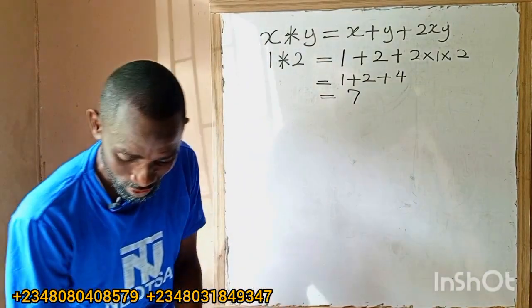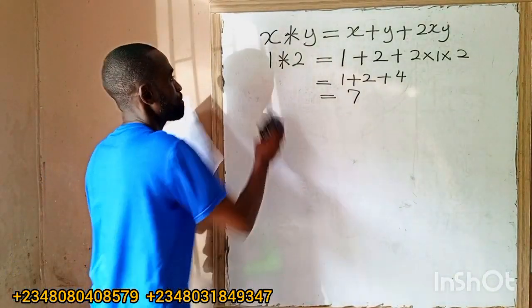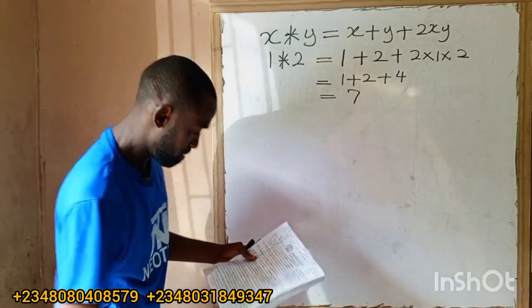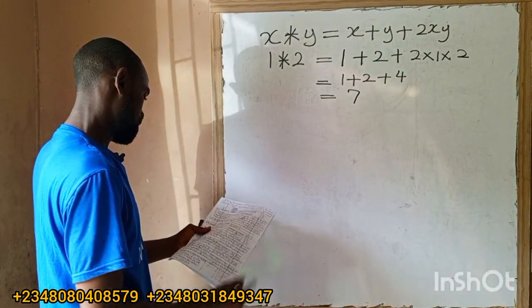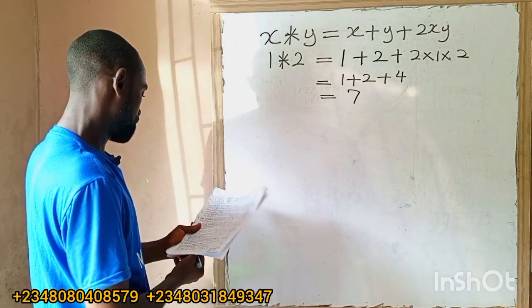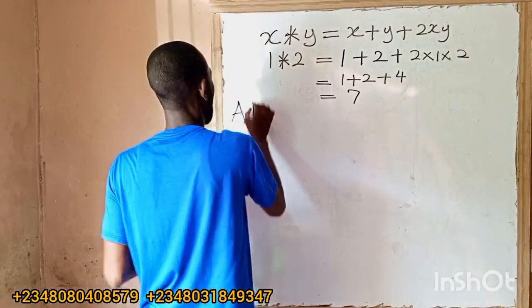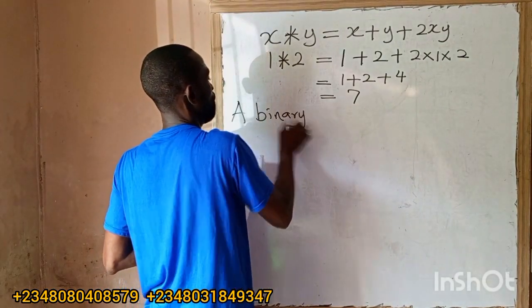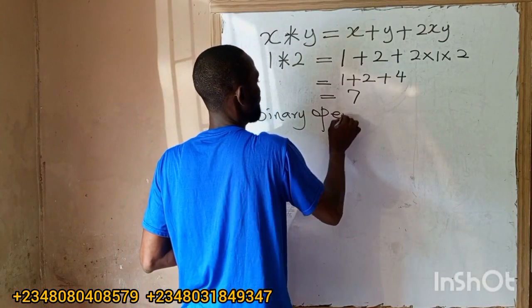It's as simple as that. But let us solve a JAMB question. A binary operation, they can write it in words like this.